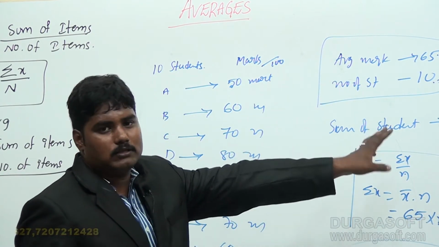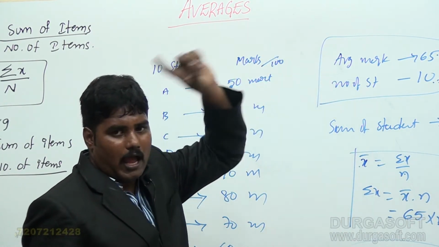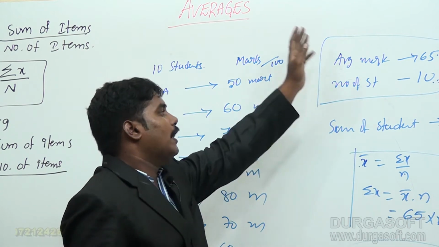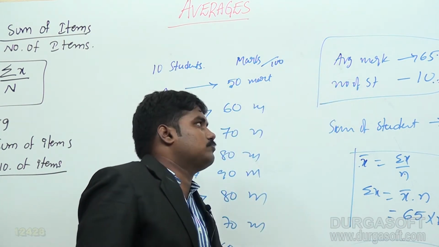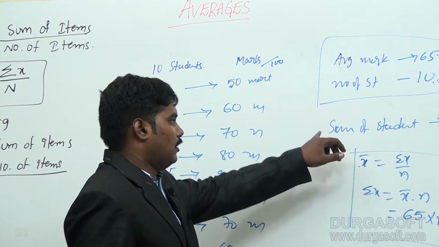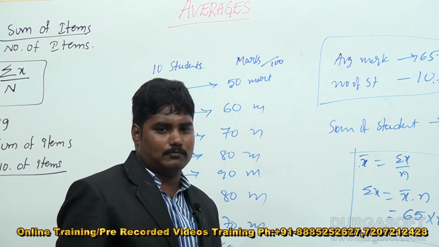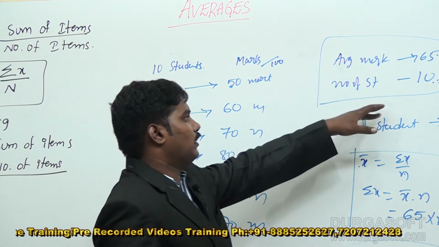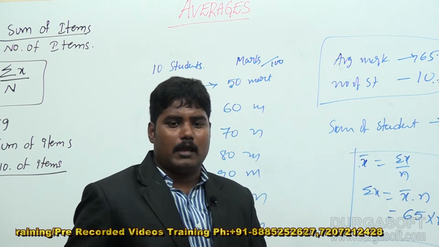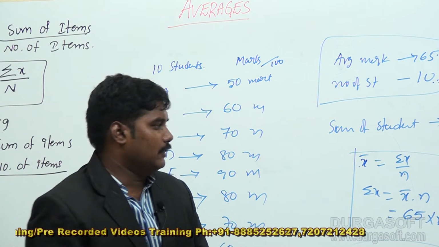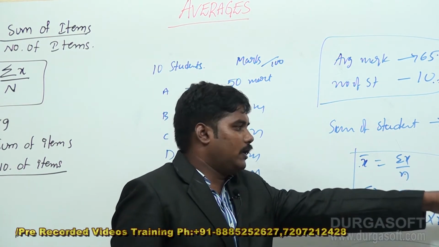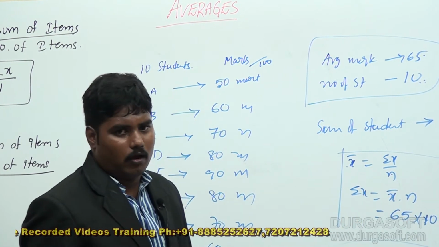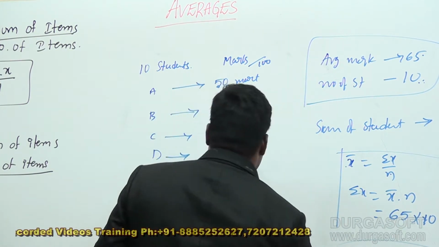We have 3 models covered here. First one, average identification. Next one, average marks. If you have the average marks and the number of students, you have to identify the sum of items. When you have the sum of items, the average of 10 students has to be distributed to the average of 9 students. Then how can each person get the marks? Right.